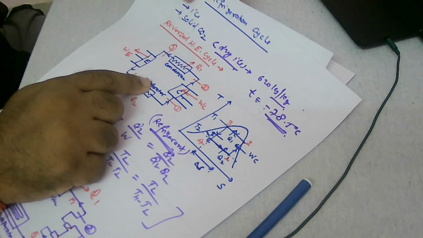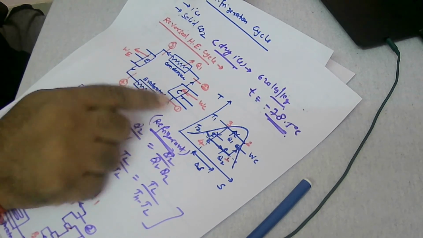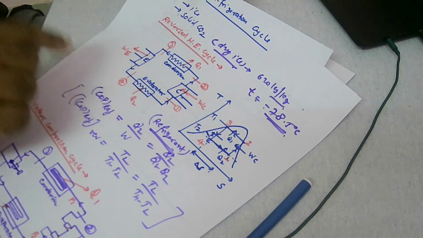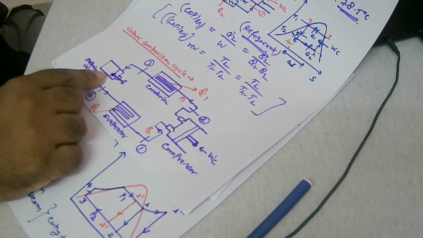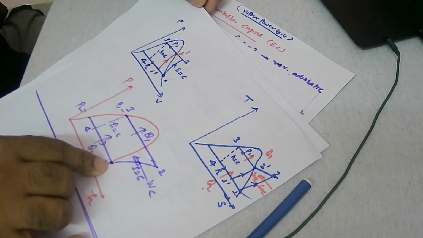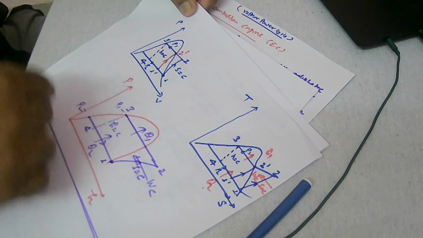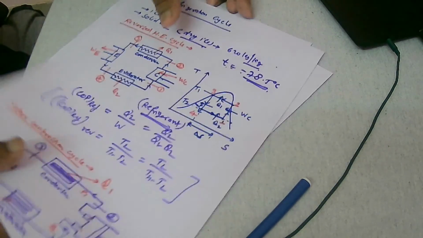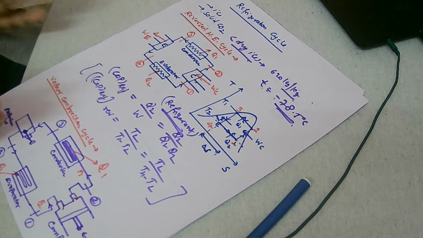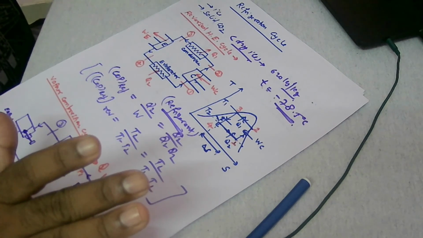And for the refrigeration cycle, you have seen the reverse Carnot cycle operation, how it actually works, what the desired effect is, and how to find the effectiveness. And finally we have seen the vapor compression refrigeration cycle, and over the PV, TS and PS diagrams all the processes have been discussed, right? So with this, your engineering thermodynamics syllabus is over today. The introduction to the power cycle and refrigeration cycle is over here.